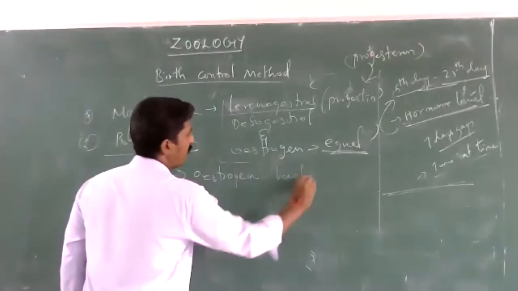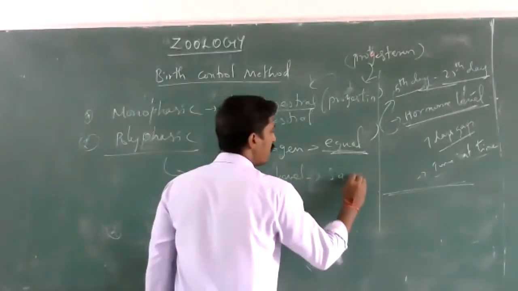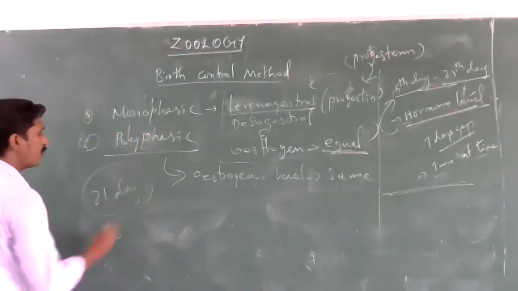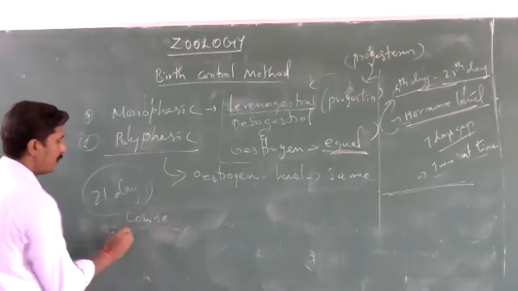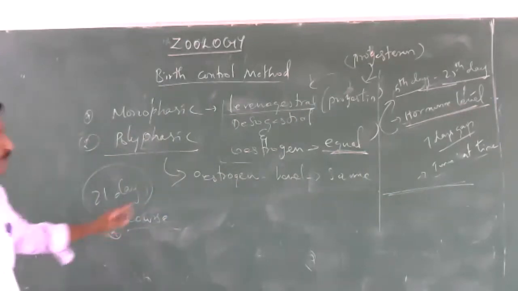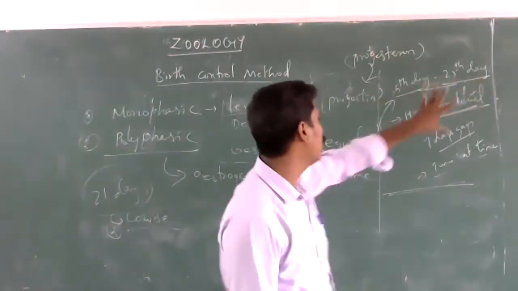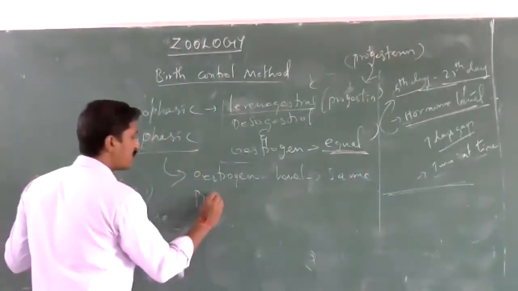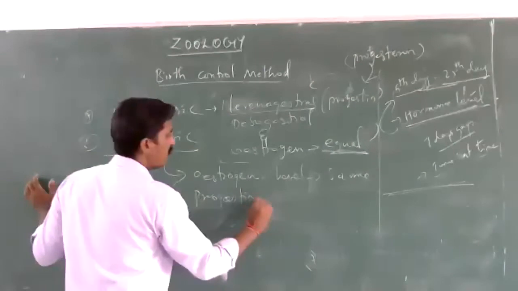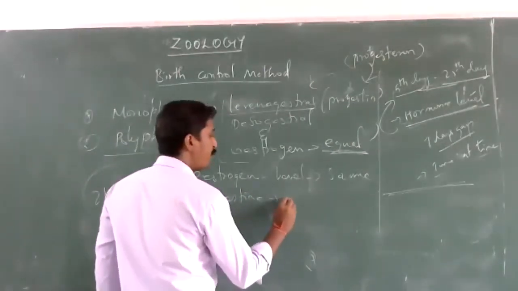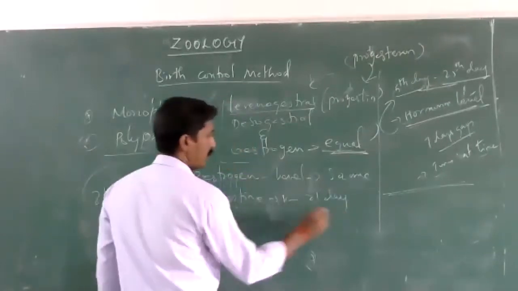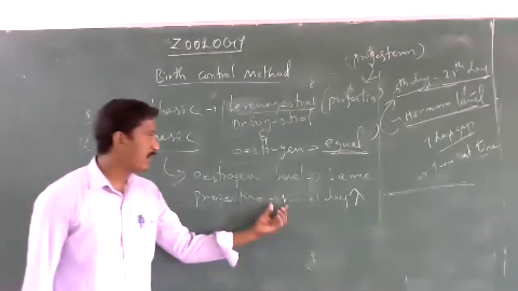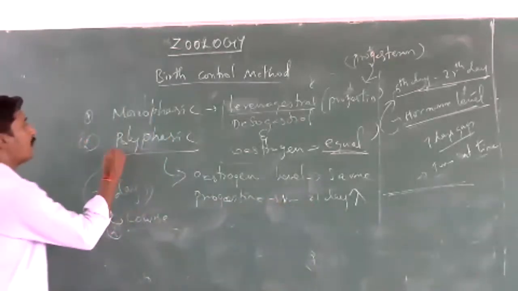Estrogen level is the same or constant in all 21 days of pills. The 21-day course runs from the 5th day to the 25th day. In all the pills the estrogen level was the same, but the progestin level was increased from the 1st day to the 21st day. So these kinds of pills are called polyphasic.